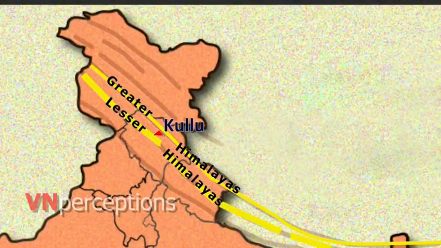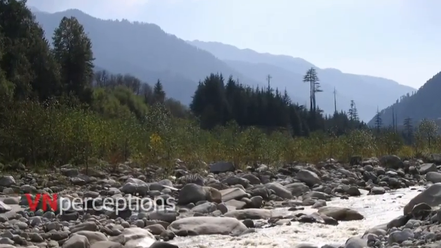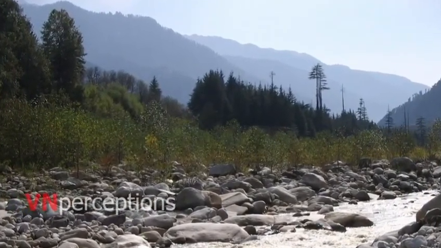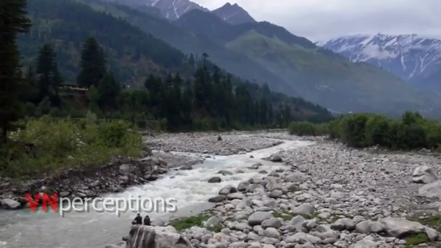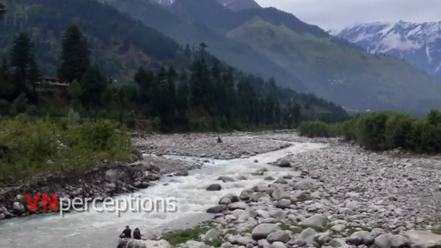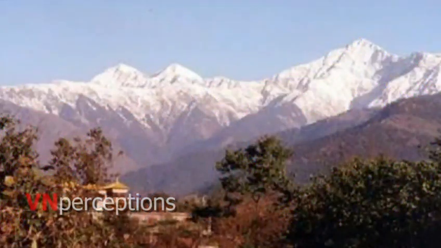greater Himalayan ranges as well as the inner Himalayan ranges of the Pir Panjal. Kulu Manali is one of the topmost tourist places in Himachal Pradesh and is frequented by huge crowds of tourists and pilgrims. Kangra Valley predominantly lies in the state of Himachal Pradesh in India. It is one of the Himachal's most beautiful valleys.